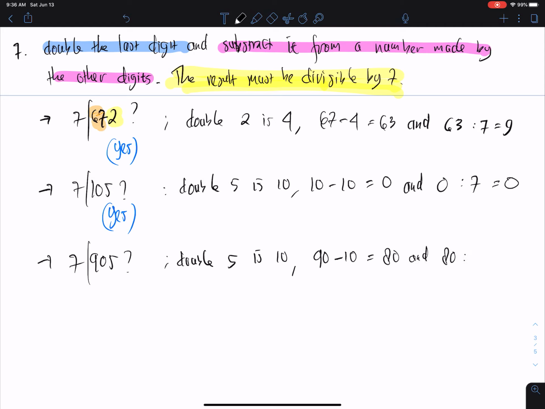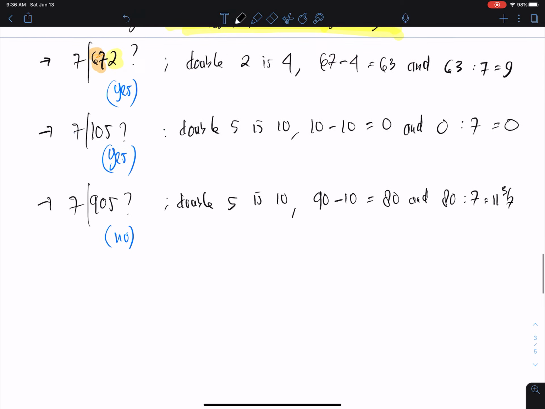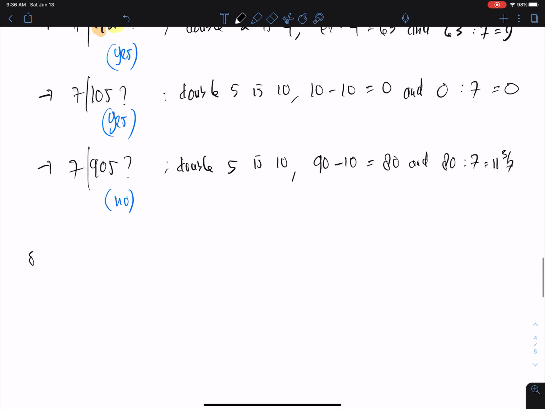And 80 divided by 7 is 11 over 37. So here is no. The answer is no. Okay, that was divisible by 7.